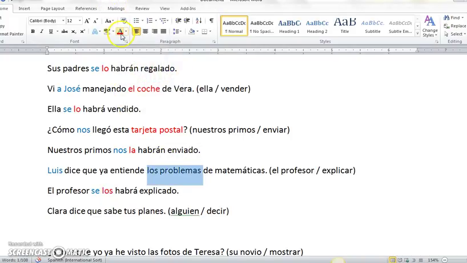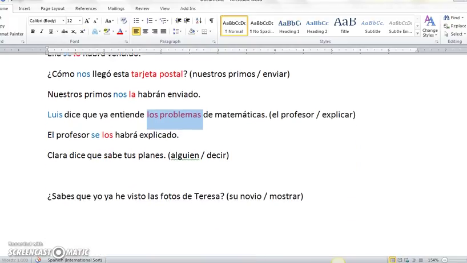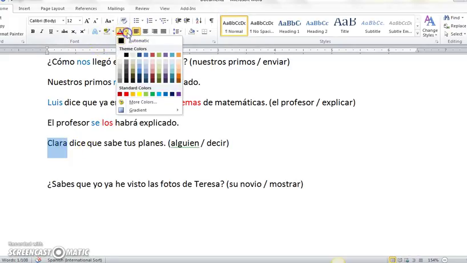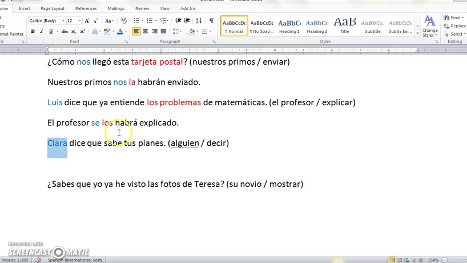Los problemas de matemáticas. Clara dice que sabe tus planes. Alguien decir. Clara says she knows your plans. Someone to tell. Someone must have told them to her. How would I say that in Spanish? Someone must have told the plans, or them, to her.